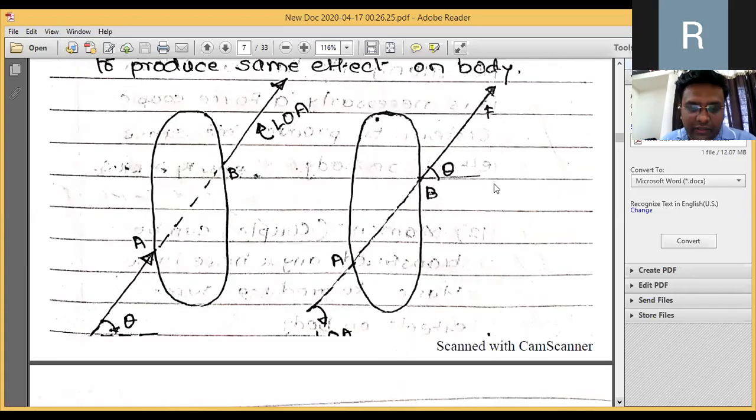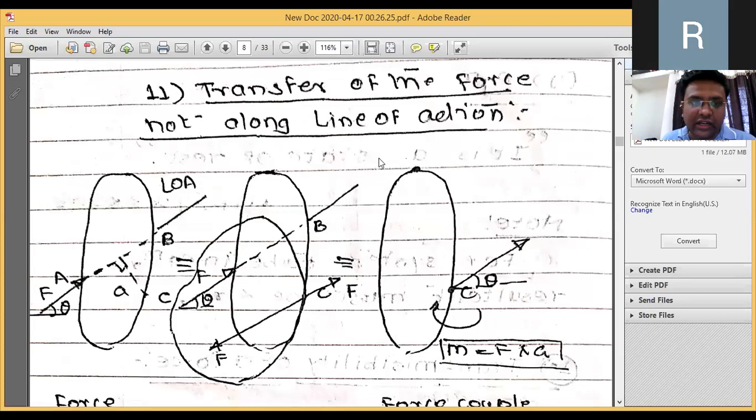So you have to keep this angle constant. Direction of the force is also constant. If the force is acting upwards, you should have the upward direction of transfer of that force along the line of action. You cannot say that it is going down. So the arrow is important. If the force is going upwards, it should go upward. We can keep this theta constant. We call it the transmissibility of the force principle. So you can transfer the force anywhere in its line of action.